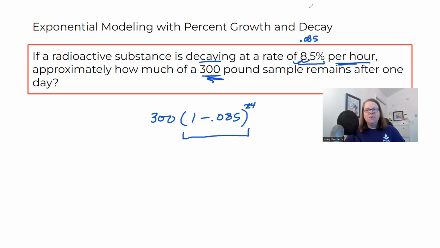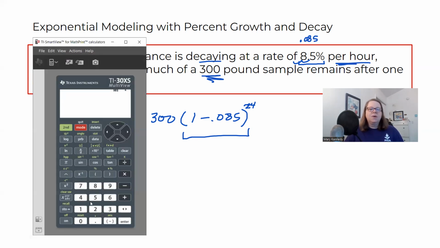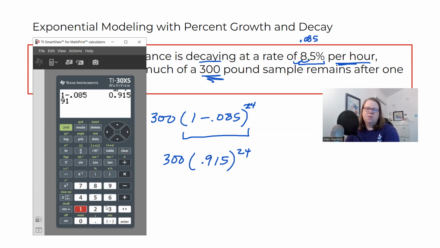All right. Let's go to the handy dandy calculator. I'm just going to see what is 1 minus 0.085. It's 0.915. So really here I have 300 times 0.915 raised to the 24th power. I'm going to type that in, 300 times 0.915. I hit delete and it erased everything.